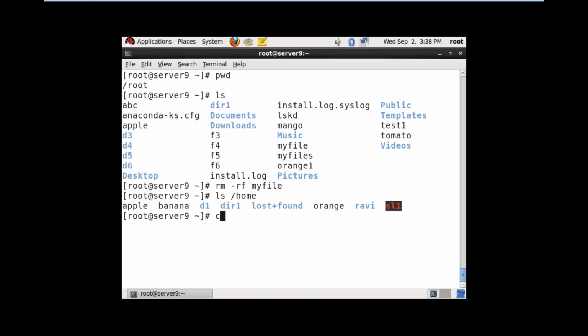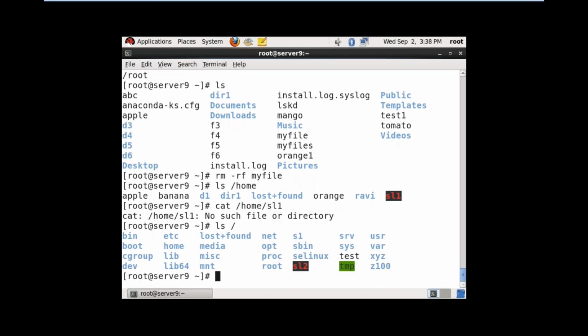Now you can check the data. cat /home/sl1. No, it is collapsed. Nothing is there. No such file or directory. Now you can check slash. So SL2, this is also collapsed. So in soft links, when the main file is deleted, all the links are going to be collapsed.